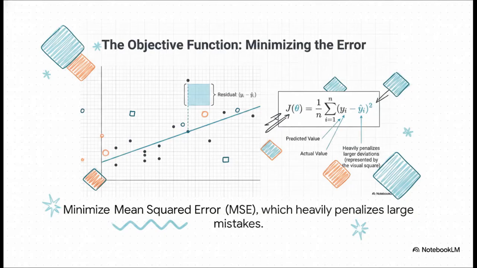A classic example of an objective function is mean squared error, or MSE. It's a pretty clever way to measure error. It looks at the distance between where the real data point is and where the model predicted it would be. That little gap is called the residual. Then, and this is the key part, it squares that value. By squaring it, you massively penalize the predictions that are way, way off, which forces the model to rein in its biggest mistakes and get more accurate overall.